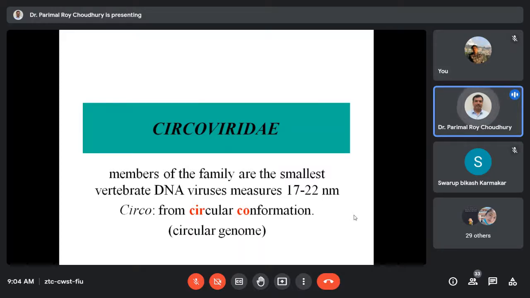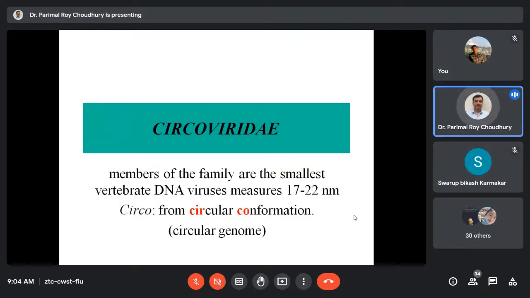Rather, they have been grouped into another family called Anelloviridae. So, in today's presentation, we'll be discussing Circoviridae and Anelloviridae. Both these groups of viruses are extremely related and have almost similar characteristics, but there is a genetic difference.